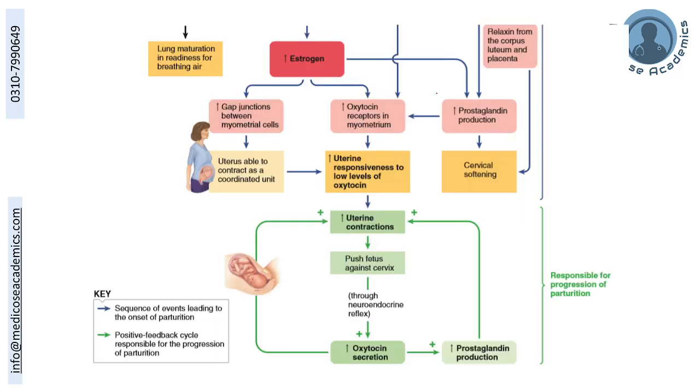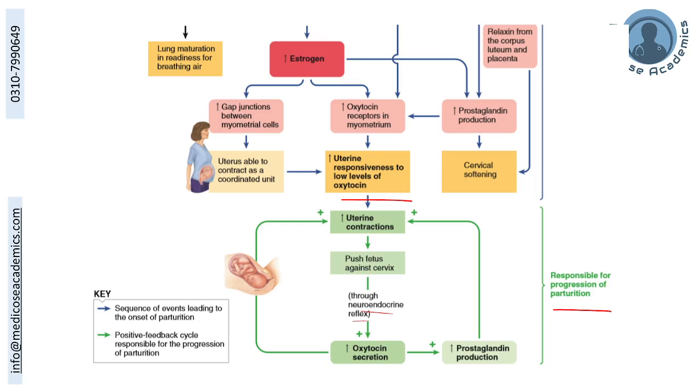Once parturition has been initiated by the release of estrogen and oxytocin, as we have already discussed, this is how uterine contractions begin. And once begun, this is a positive feedback phenomenon via the neuroendocrine reflex of oxytocin and prostaglandin production. This will go on in a vicious circle, and this is responsible for the progression of parturition.